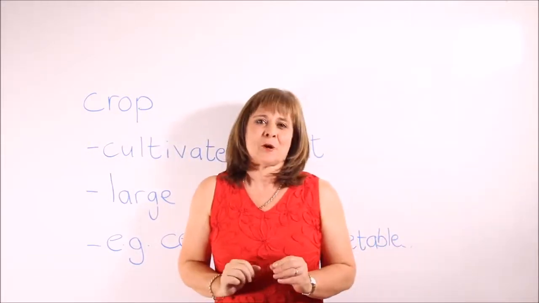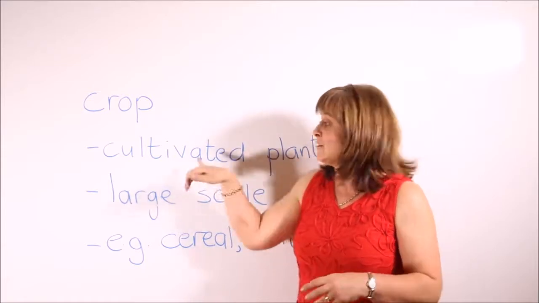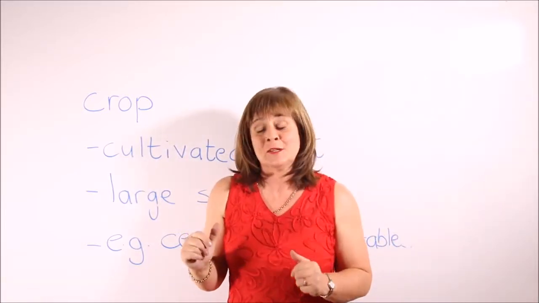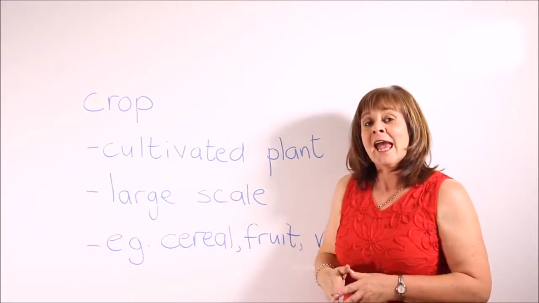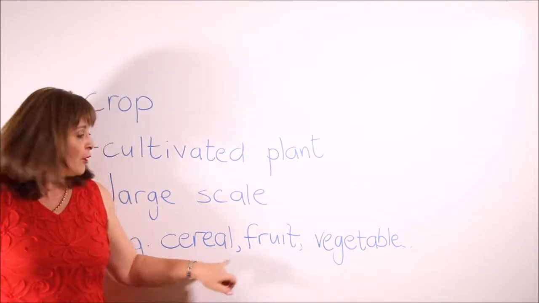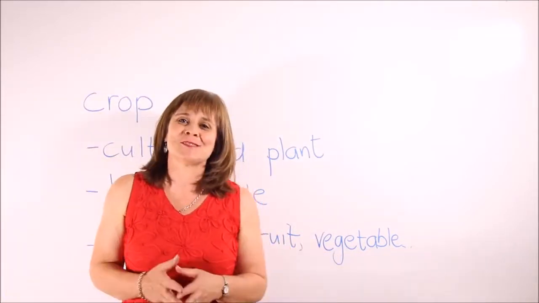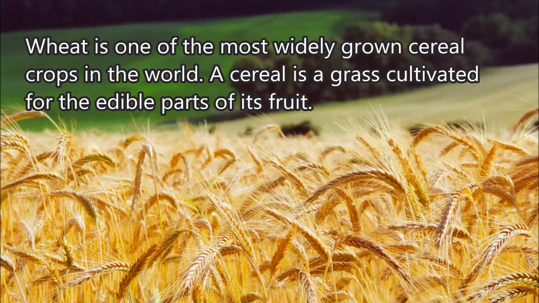So what is a crop? A crop is a cultivated plant. It's cultivated, it's grown by humans, and it's done on a large scale. Examples of crops would be cereals, fruit, and vegetables. Here is a sample sentence. Wheat is one of the most widely grown cereal crops in the world.